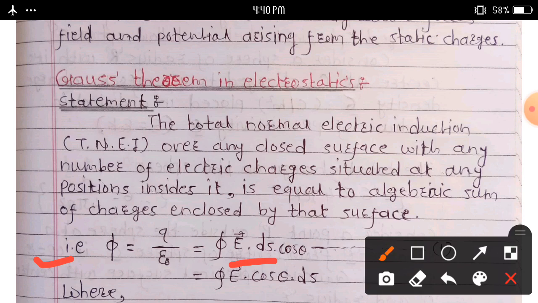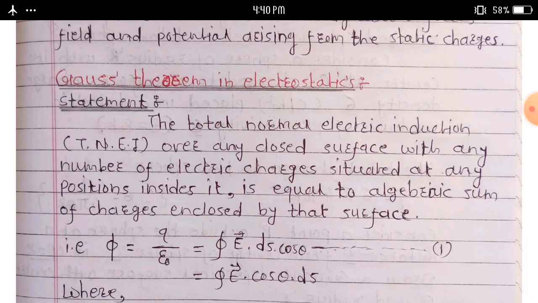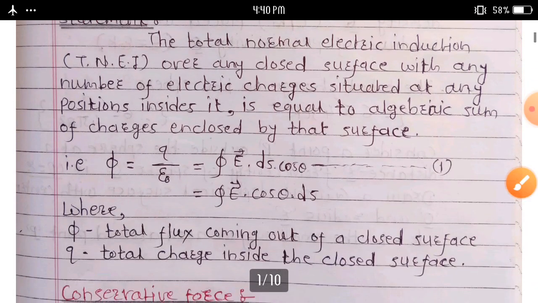This is the mathematical form of Gauss theorem or Gauss law in electrostatics, where phi is the total flux coming out of a closed surface and q is the total charge inside the closed surface.